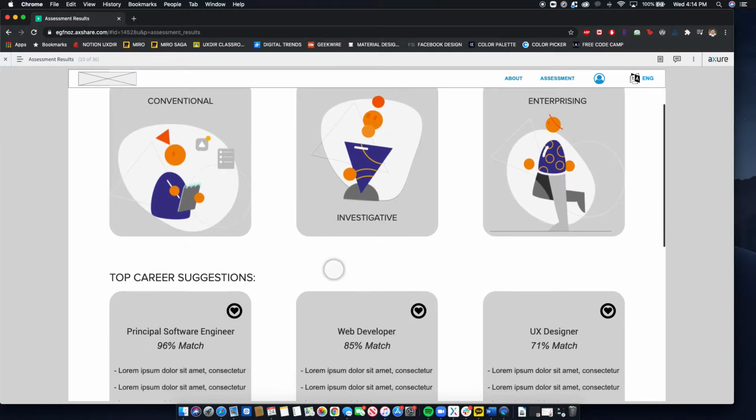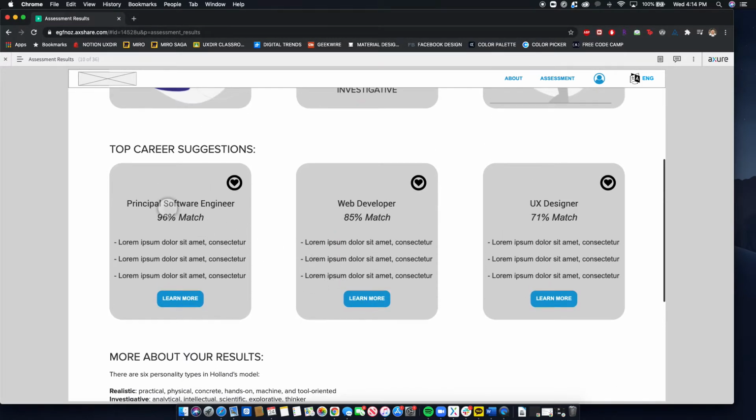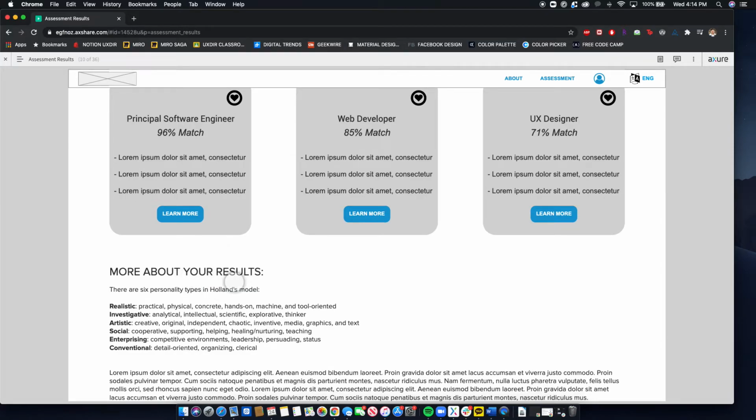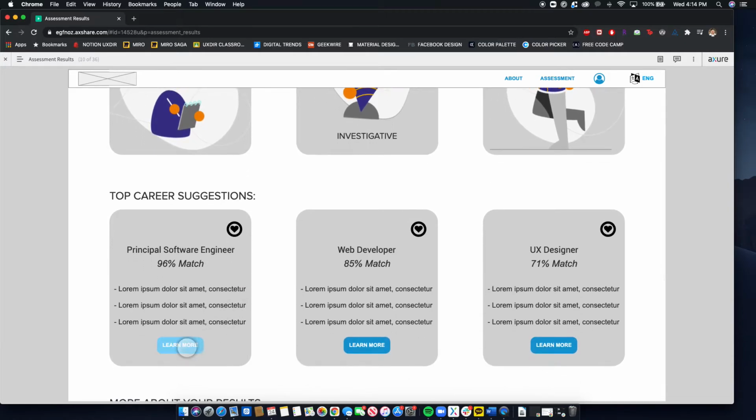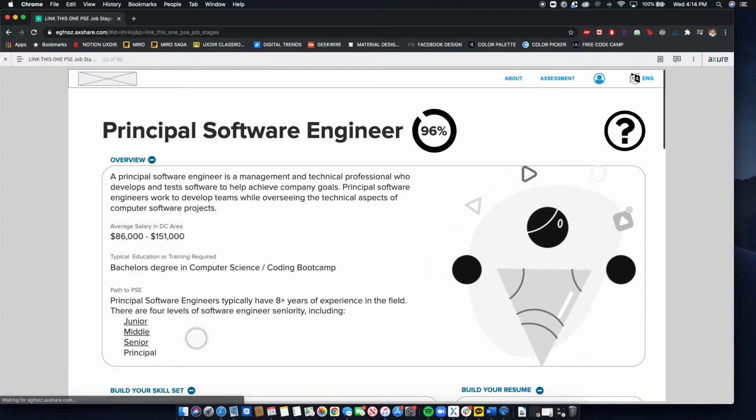And through the assessment, they can get their top career suggestions based on these matches, 96% match, 85 and 71. And they can also get more results about their assessment. They can get their 6 personality types based on the Holland's model. But the user will go ahead and learn more about this career of principal software engineer.